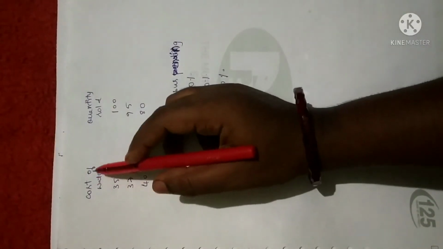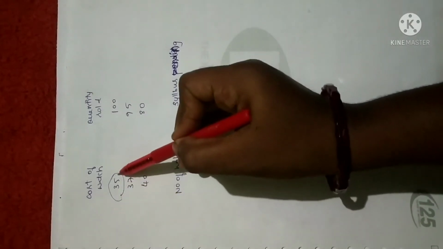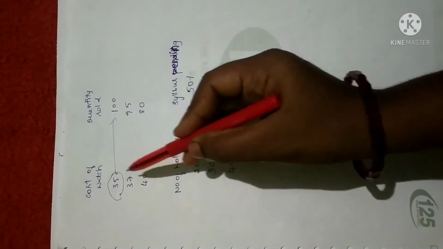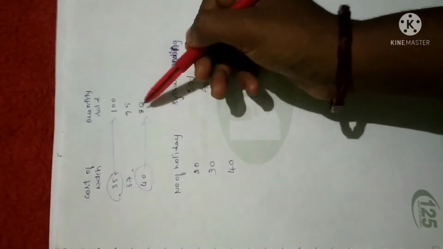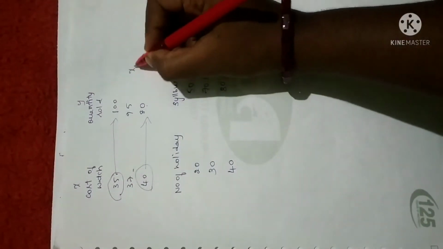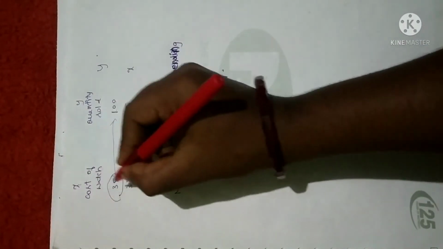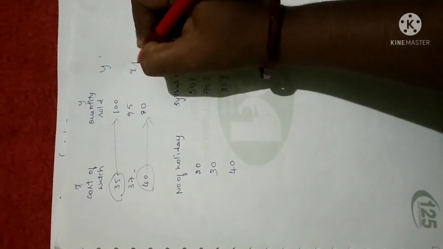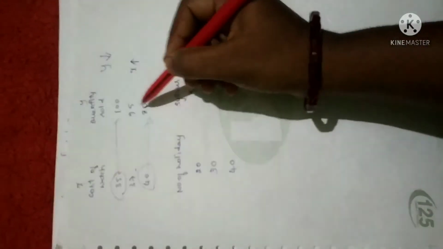Now let us consider a set of examples. In the first case, we have taken the cost of a watch and the quantity sold. When the cost of the watch is 35 rupees, the quantity sold is 100 pieces. Now when the cost increases from 35 to 40, the quantity sold becomes 80. That is, it is decreasing from 100 to 80, right? Let me take this as x and this as y. Suppose x is increasing, from 35 to 37, 37 to 40. As x is increasing, you can note that y is decreasing. So if we keep on increasing x, y keeps on decreasing.